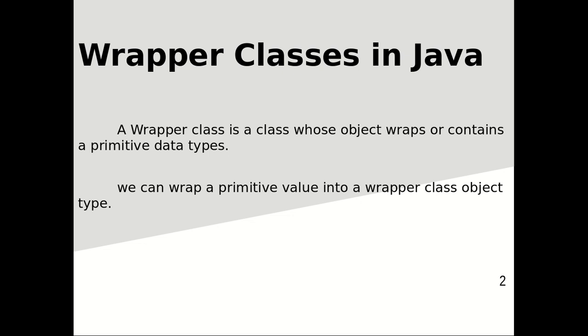The Java programming language consists of 8 primitive data types that are non-object types, and when we want to convert those data types into object types, that time we use the wrapper classes. They will wrap our primitive members into the object types.